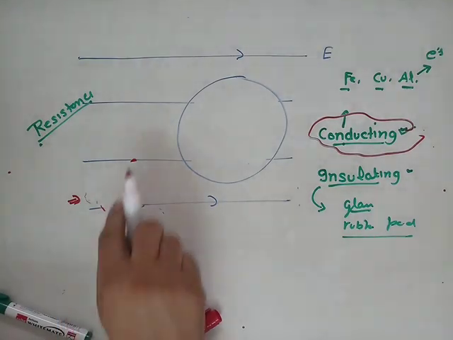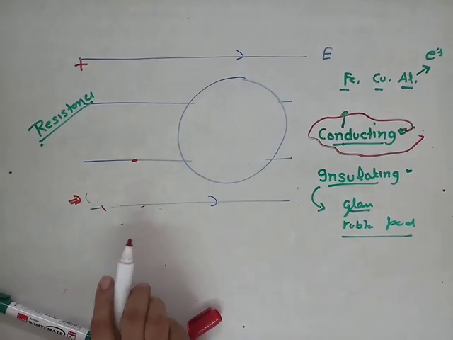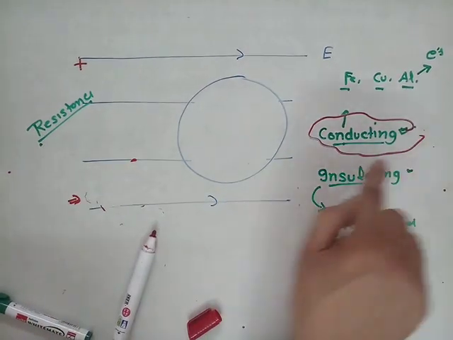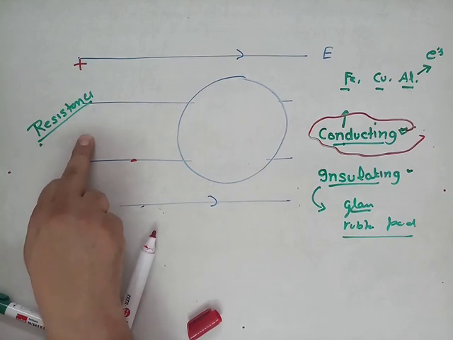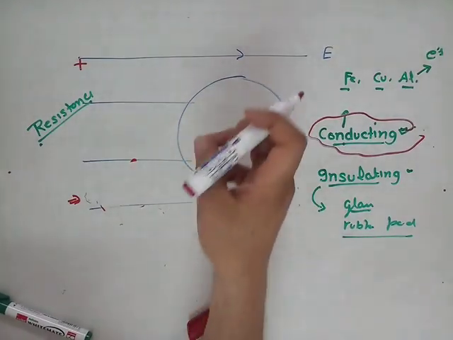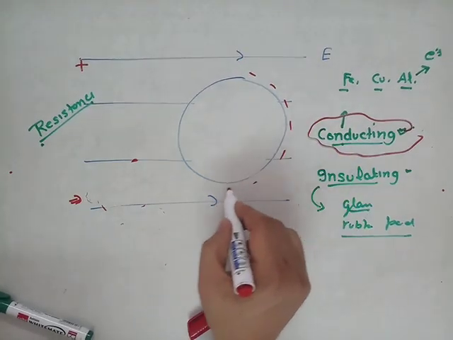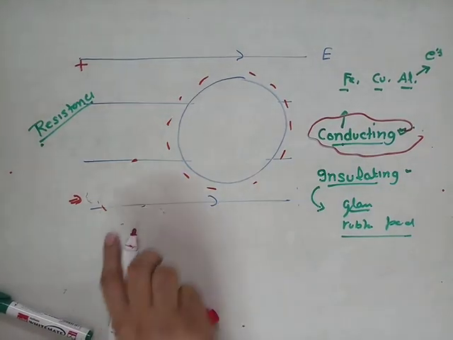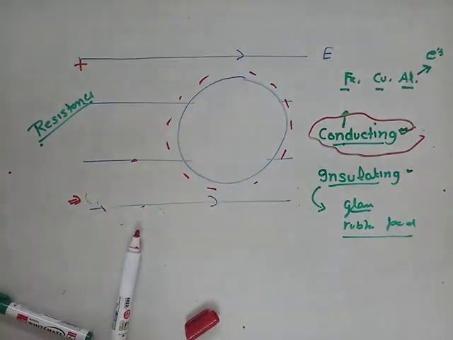I already told you. Now this is the electric field. What is the direction of the electric field? It is from positive towards negative. That means some positive charge is here and some negative charge is here. If some positive charge is here, which creates an electric field, it attracts the electrons of this conducting body. It will attract electrons. Now electrons are uniformly distributed throughout the whole body, like this. Positive charge is inside the nucleus, and electrons are uniformly distributed throughout the whole body.